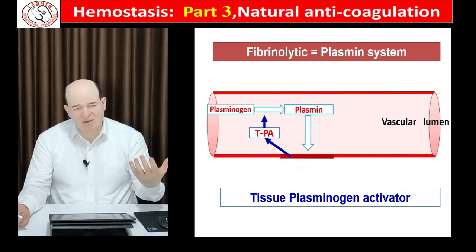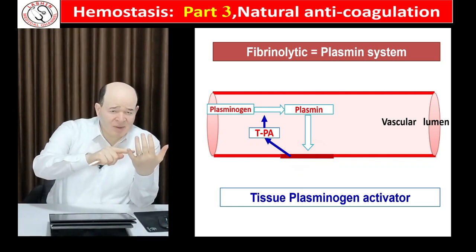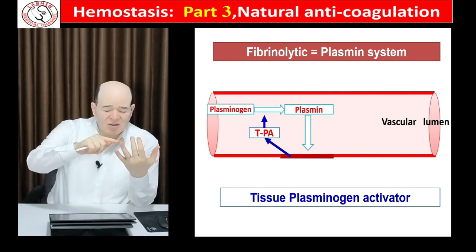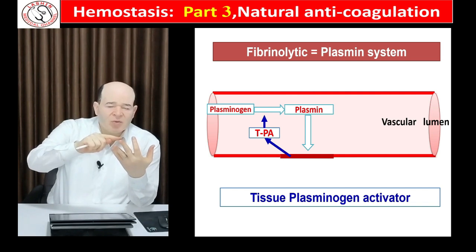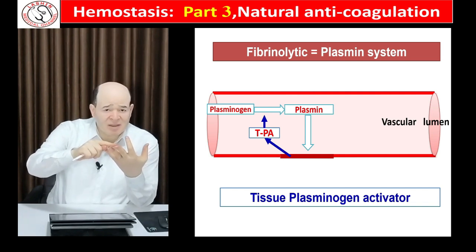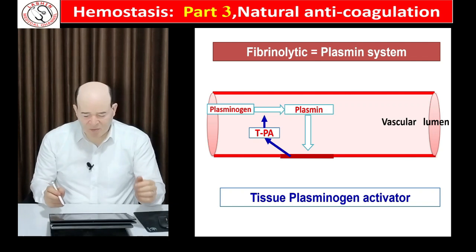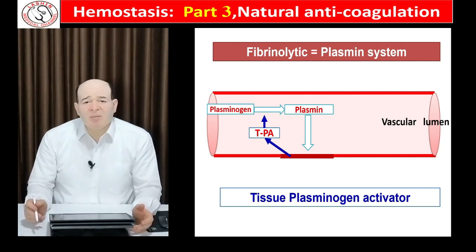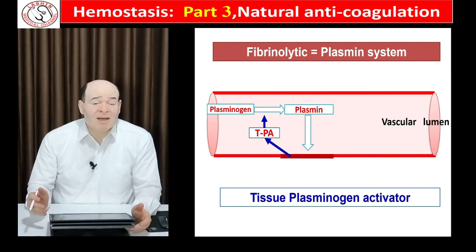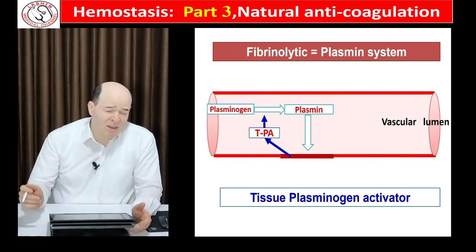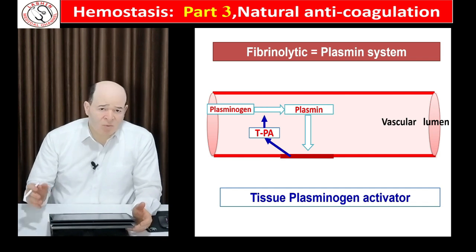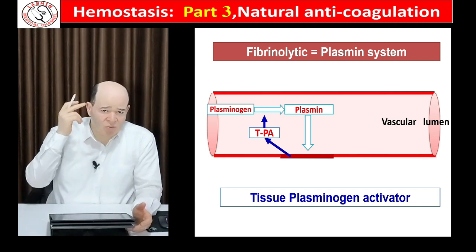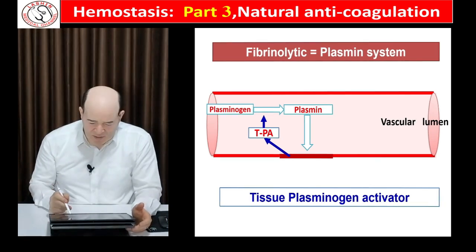So the steps are the release of TPA slowly from the tissue, then conversion of plasminogen into plasmin, later formation of fibrin degradation products from fibrin. Now TPA is prepared by genetic engineering and it is used extensively for treatment of thromboembolic disorders, whether in the cardiovascular system or in the nervous system.